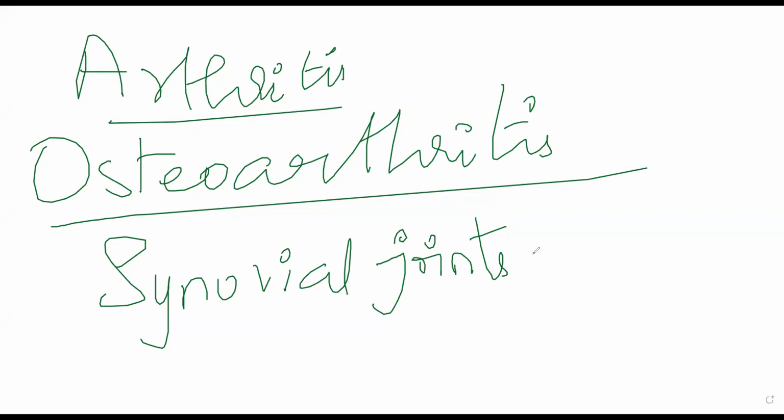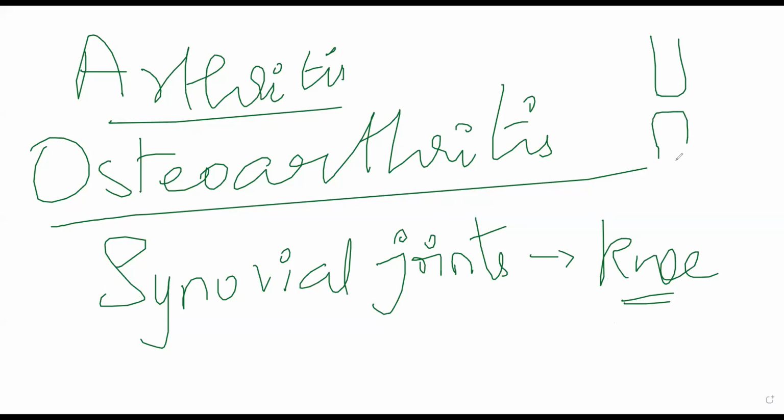So the joint between your humerus and your pectoral girdle is a synovial joint. More common ones, easier ones to remember, is knee. Knee is a synovial joint. Even though it is a pseudo joint, it is a synovial joint. I hope you know that knee is a pseudo joint. It is not a true joint. It is not a true articulation as such. It is just two bones coming close to each other. Anyway, synovial joints में होने का ये चांस ज्यादा रहता.